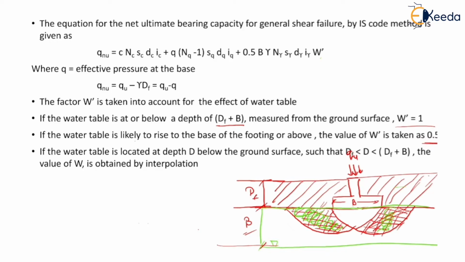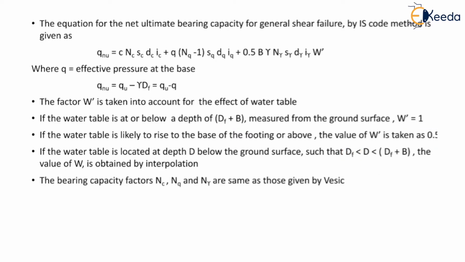And if the water table is located at a depth d below the ground surface such that d lies in between df and df plus b, in that case the value of w is obtained by interpolation. The bearing capacity factors Nc, Nq and N gamma are same as those given by Vesic. So let us see the formula for these factors.